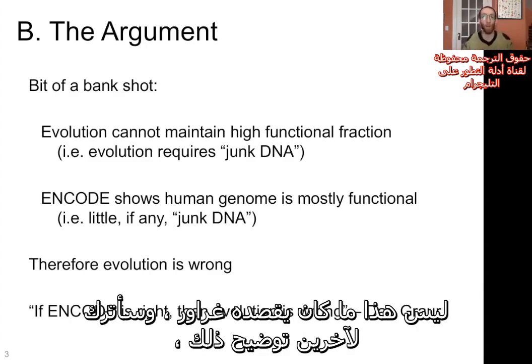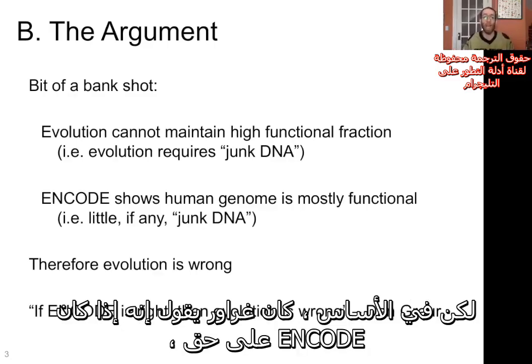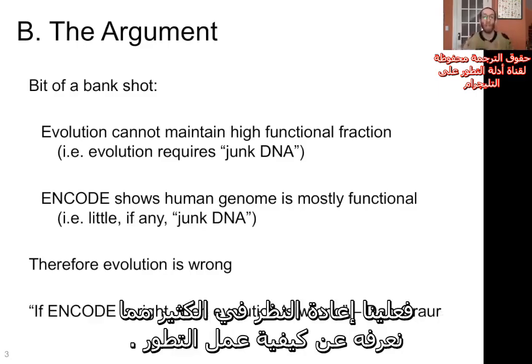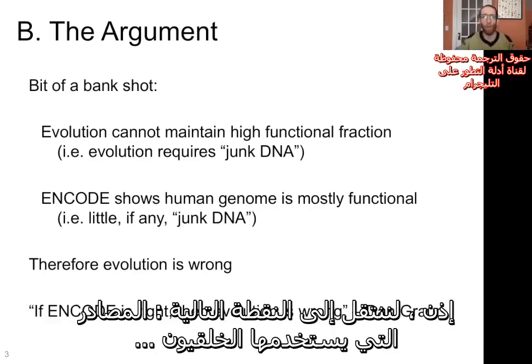That's not what Graur was saying, and I'm going to leave it to other people to explain this because it's beyond the scope of this video and I don't want to make it very long. But basically, Graur was saying that if ENCODE is right, we need to rethink a bunch of what we know about how evolution works. He was not saying that evolutionary theory would be false. But in the grand scheme of things, that is neither here nor there, so let us move on to the